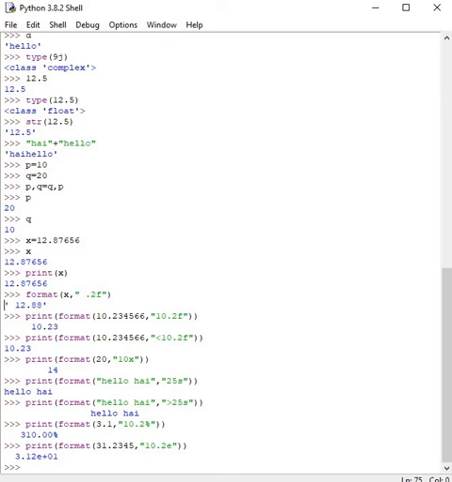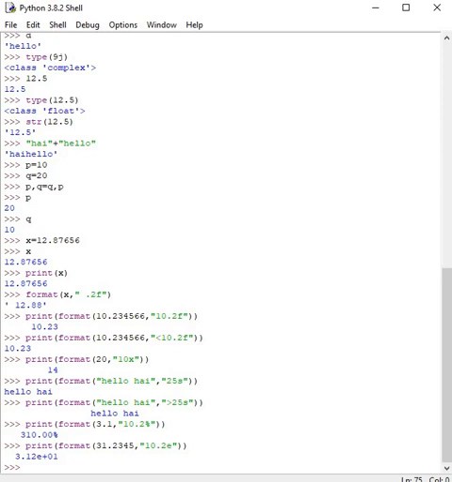So we can even format strings. Look at the example: hello, hi, 25s. So 25s means the total field width is 25, and we have the string hello, hi. You see the spaces. What happens if you put the greater than symbol? Look at the greater than symbol. You just practice by changing these symbols and you'll see the output clearly.